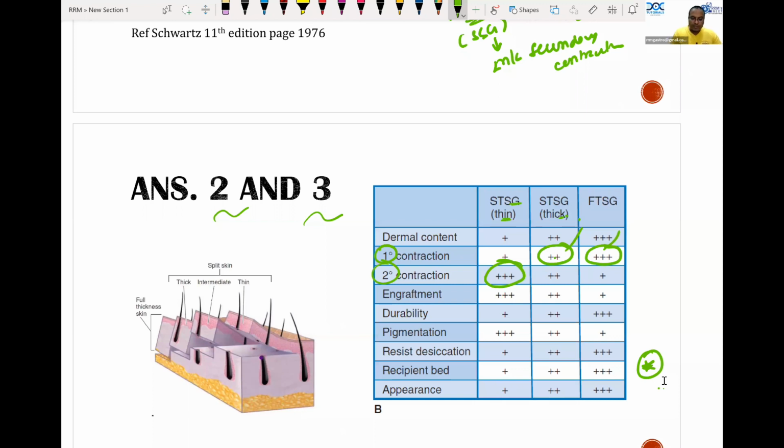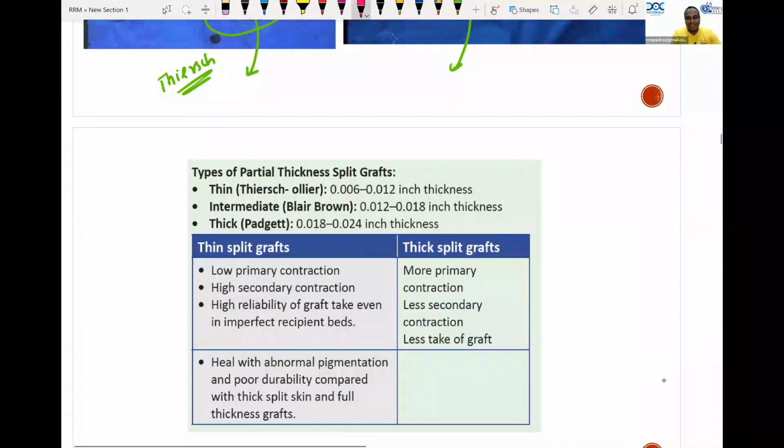Okay. So these are the grafts mentioned in Schwartz. Thin graft, Thiersch, is 0.06 to 0.12 inches. Blair and Brown is 0.12 to 0.18 inches. Thick Paget is 0.18 to 0.24 inches.